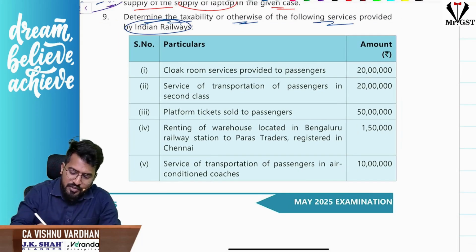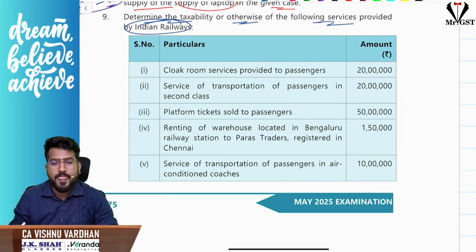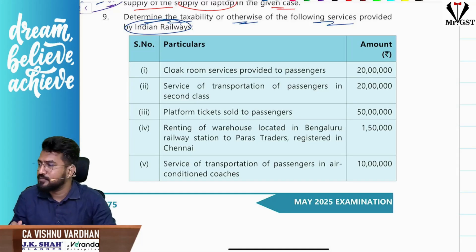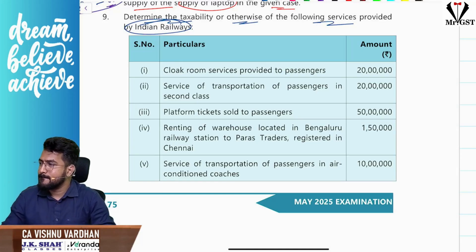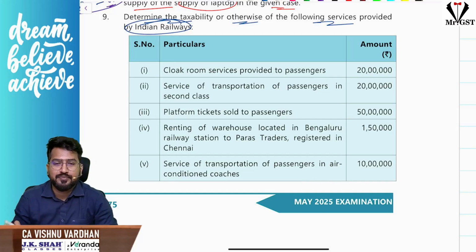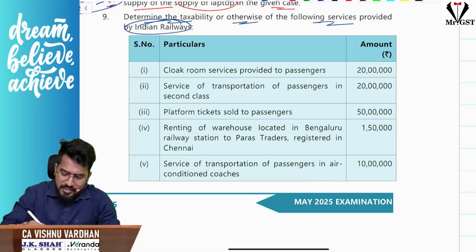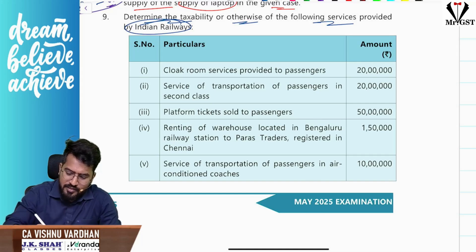Clock room services, you tell me taxable or exempt? In the chat box, you respond E or T. E means exempt, T means taxable. E or T. Respond, others. Super, sir, it is exempt. Clock room services. Let us write the exemption with green.